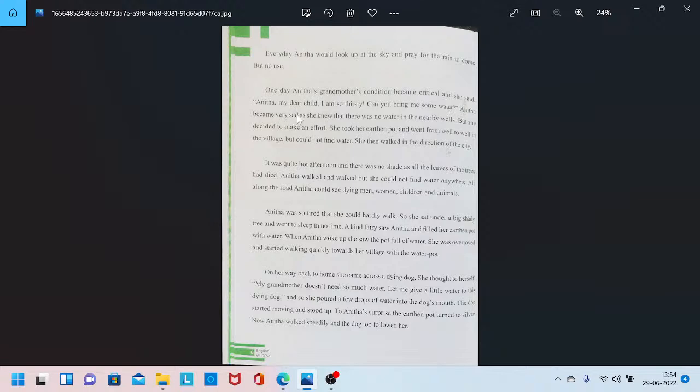Anita became very sad as she knew that there was no water in the nearby wells. But she decided to make an effort. She took her earthen pot and went from well to well in the village, but could not find water. She then walked in the direction of the city.